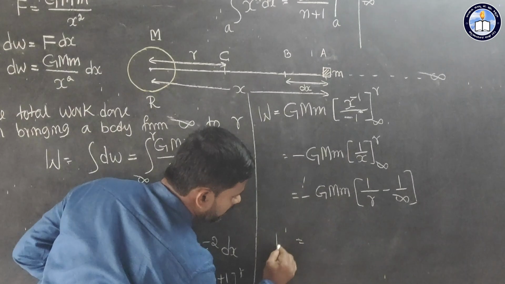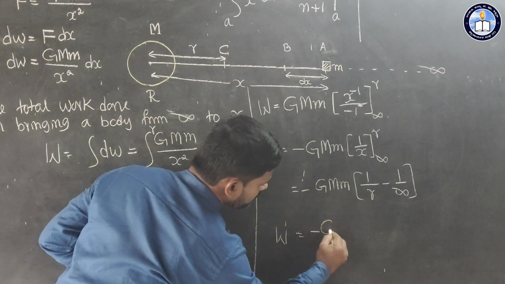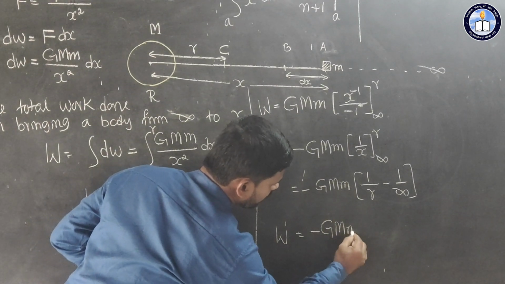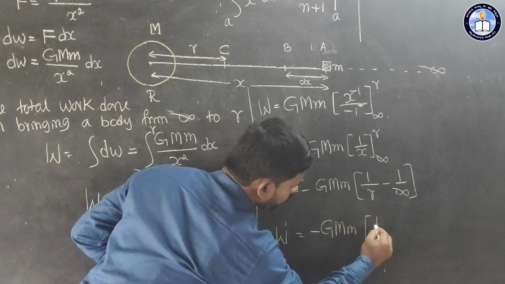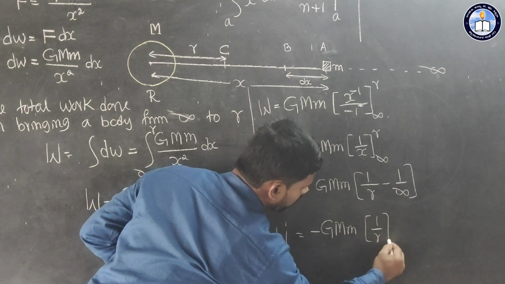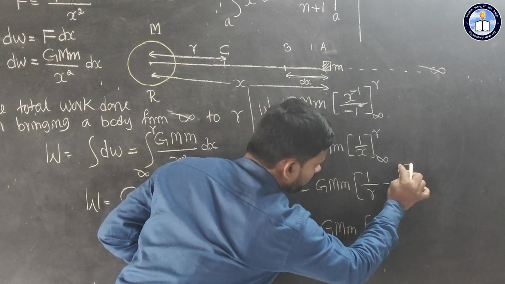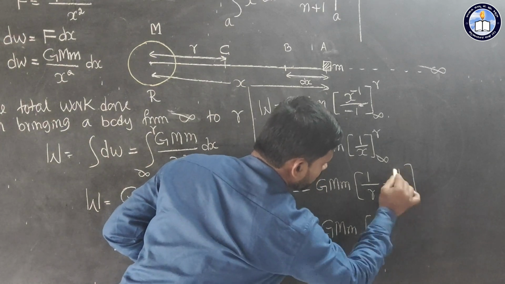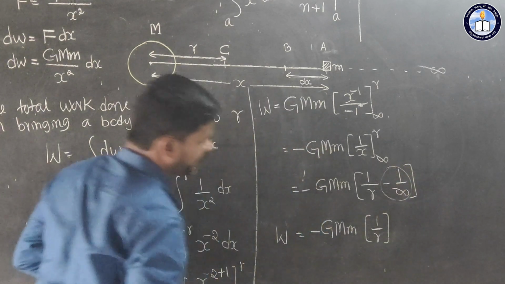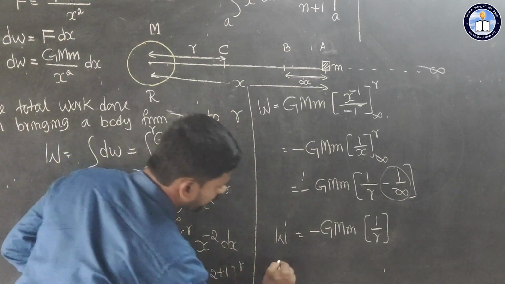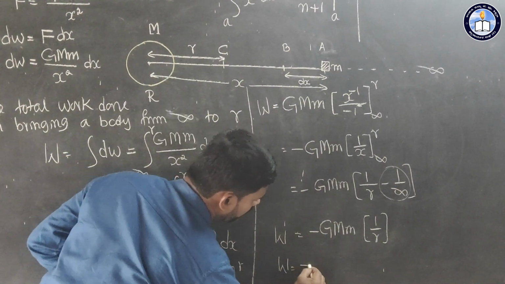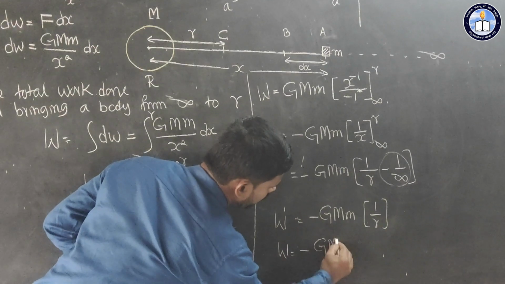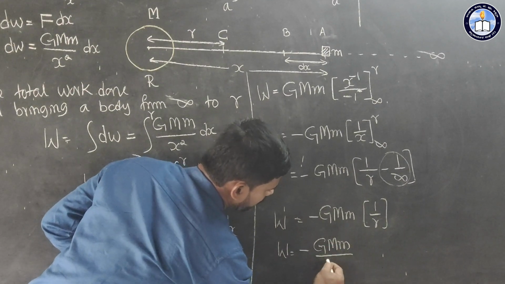Now W is equal to minus G into m, so this is 1 by R. Here 1 by infinity is equal to 0, so we can neglect that. So finally we will get W is equal to minus G into m divided by R.